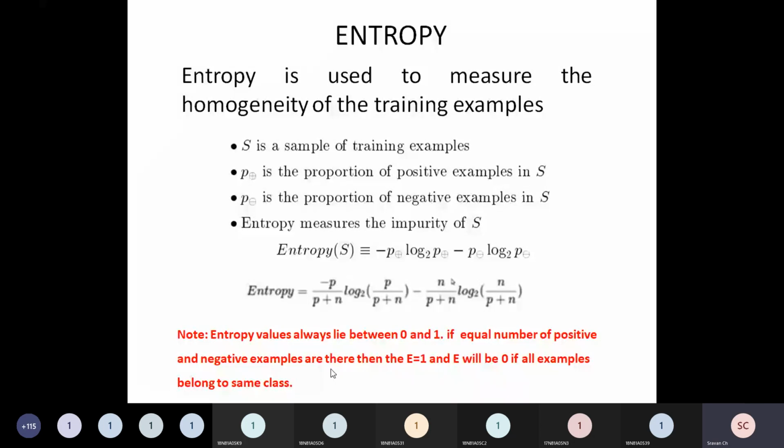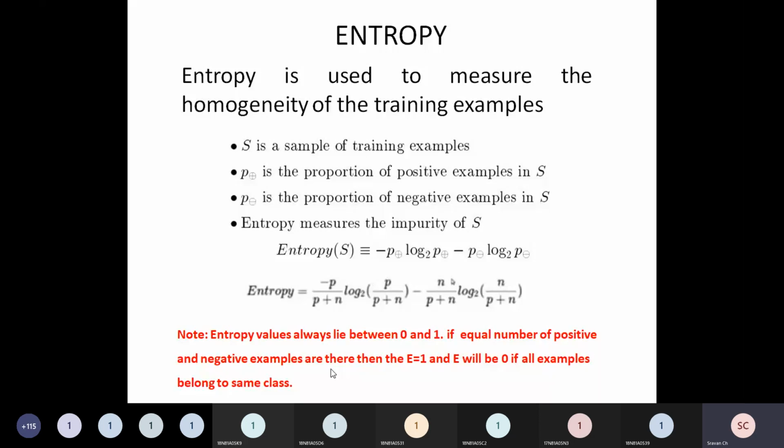What do you mean by this? If all my training examples are positive, then entropy is 0. If all my training examples are negative, then the entropy will be 0. Means if all examples are of the same type, the same outcome, then the entropy will be 0. If I have an equal distribution, 50% positive examples and 50% negative examples, then my entropy will be 1. In the remaining cases, it will be between 0 and 1. Fine. So you can apply the formula minus 9 by 14 log 9 by 14 minus 5 by 14 into log 5 by 14.